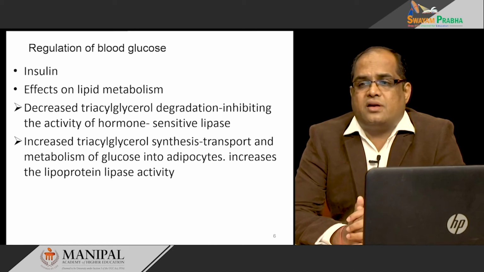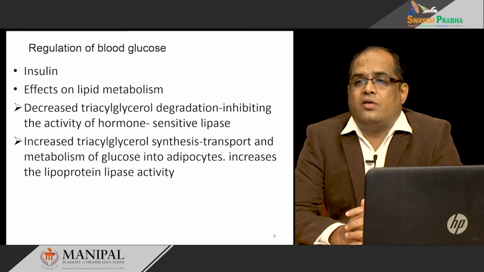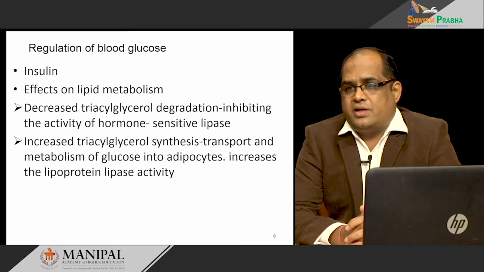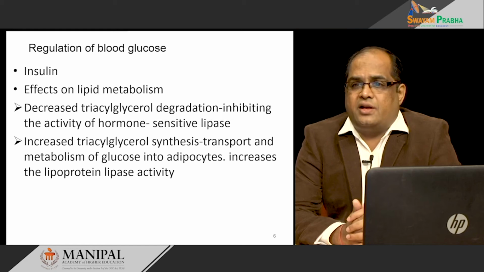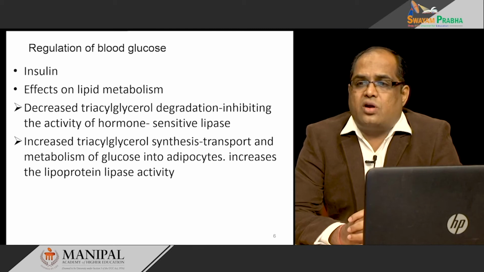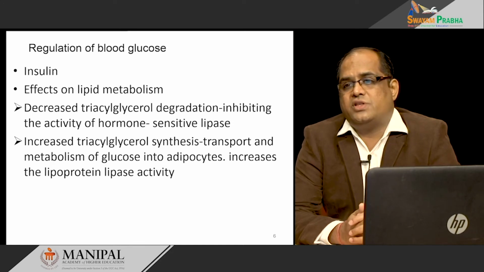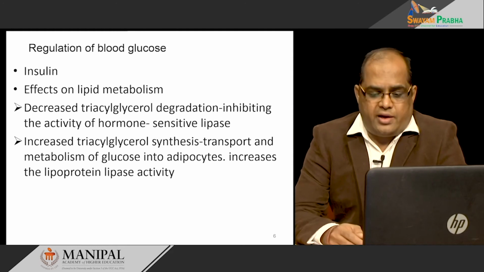Anything in excess of the storage capacity of the liver, the glucose is converted into fatty acid. The glucose is converted into pyruvate, then acetyl-CoA, that goes into fatty acid synthesis, and the synthesized fatty acids combine with glycerol to form triacylglycerol. So, it increases the activity of lipoprotein lipase, which helps in the storage of triacylglycerol in the adipocytes.